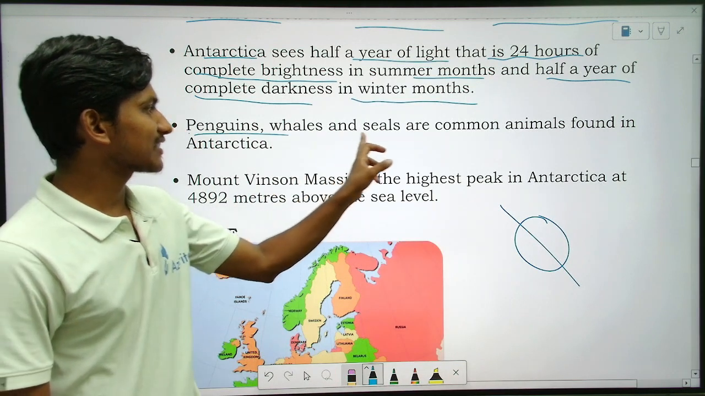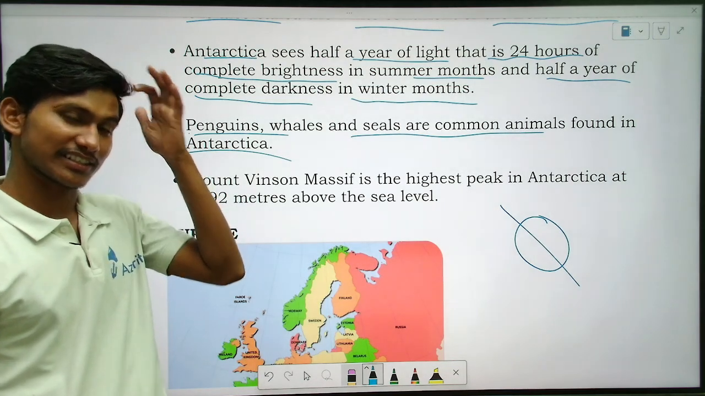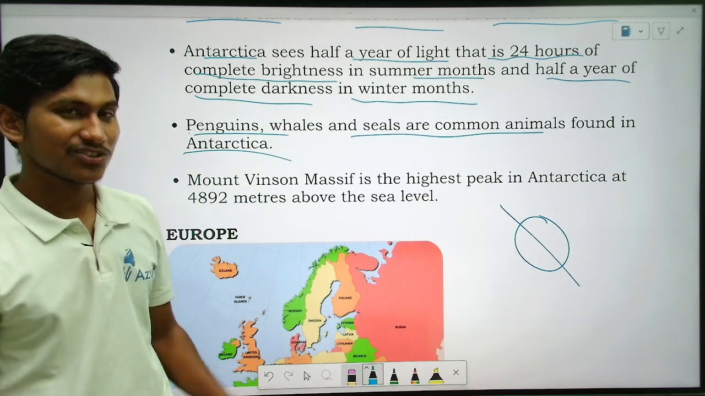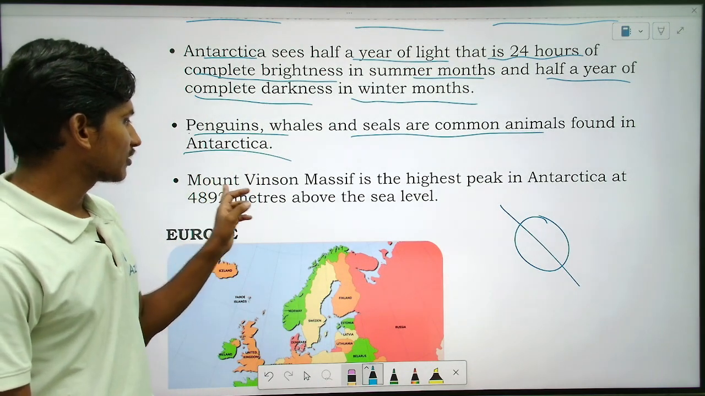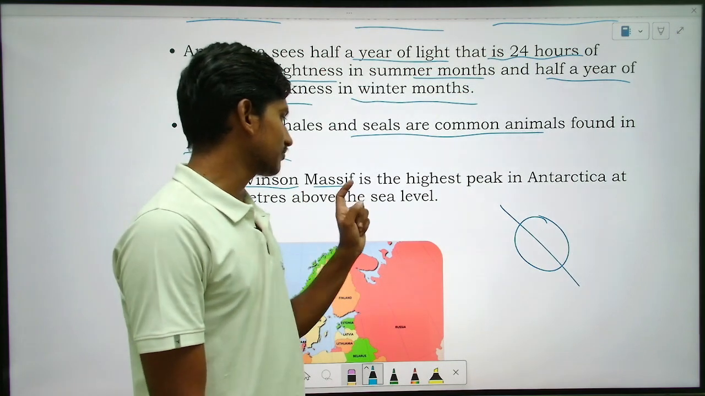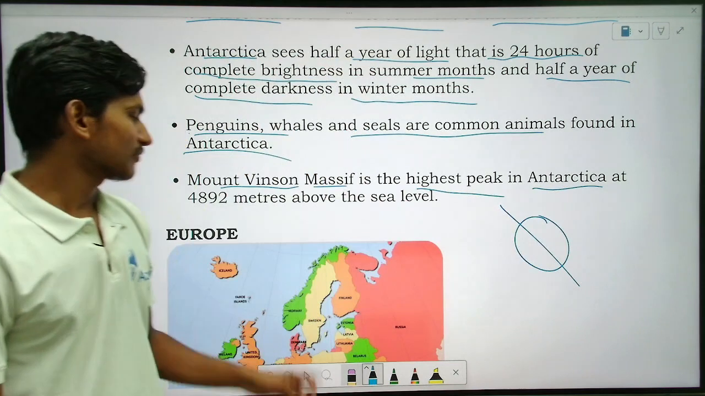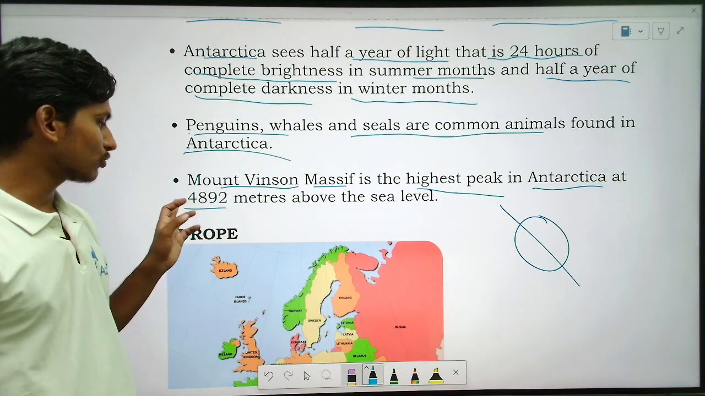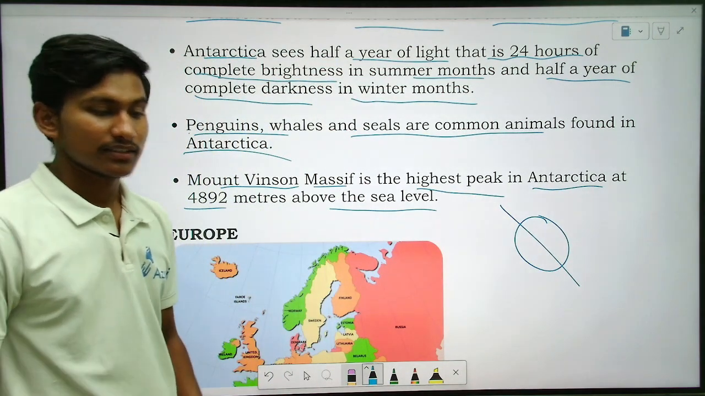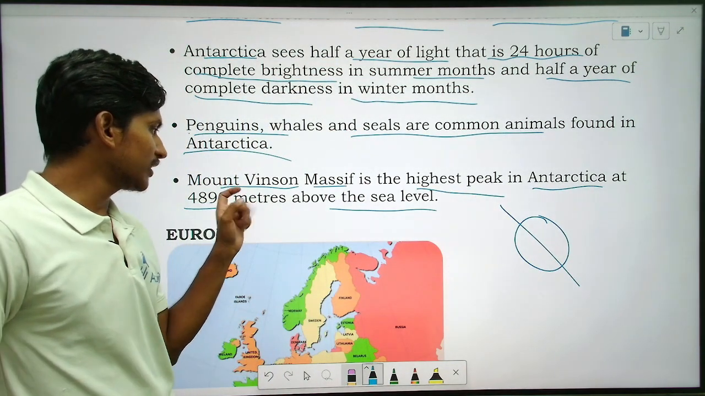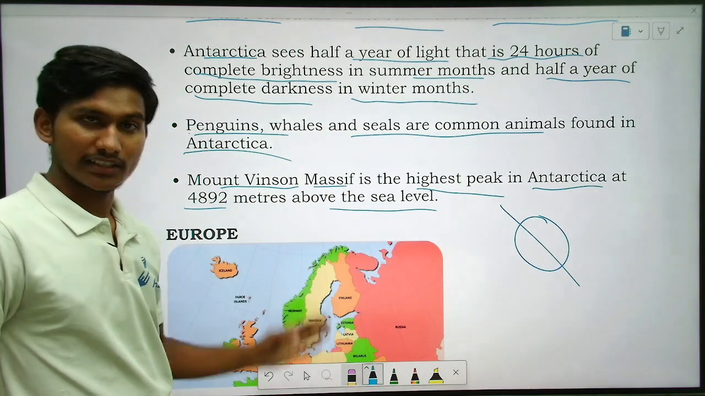So next point. Penguins, whales and seals are common animals found in Antarctica, right? Penguins are there in Antarctica. Okay. Vinson Massif is the highest peak in Antarctica at 4892 meters above the sea level. That is the highest mountain in Antarctica.